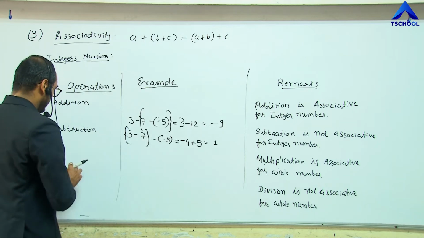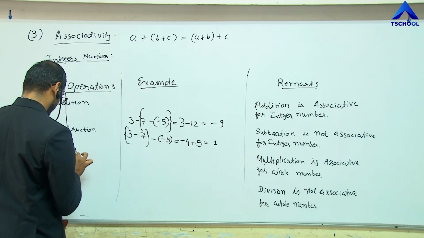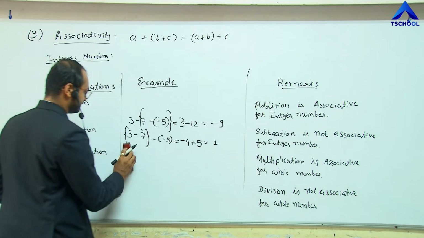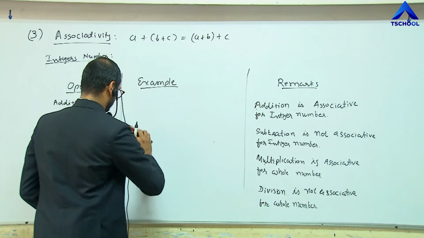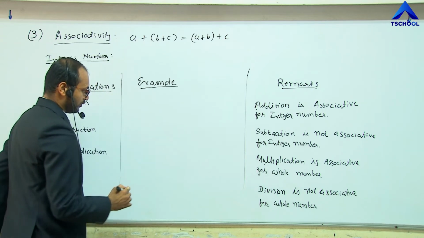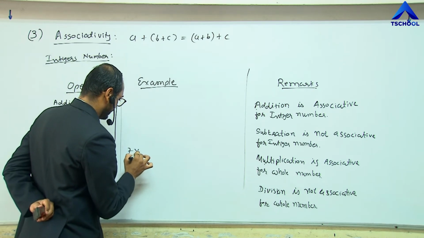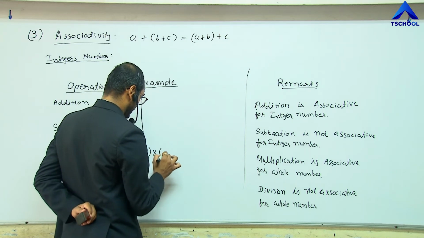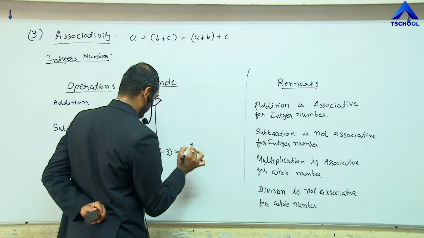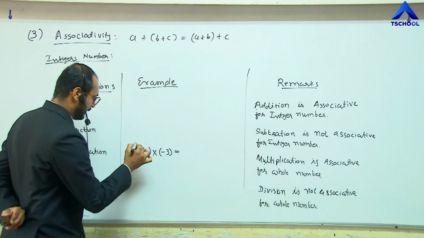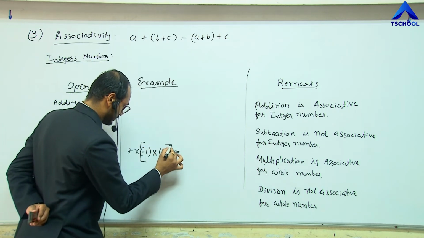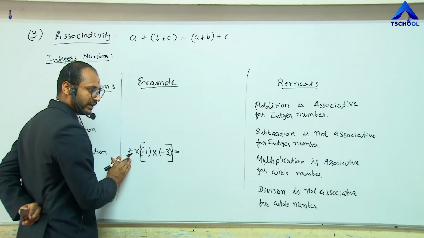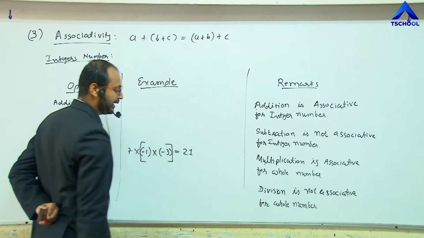In the same way, for multiplication, let me check it. For the multiplication process, 7 multiplied by minus 1 multiplied by minus 3. Now let me group these two first. Minus 1 multiplied by minus 3 gives plus 3, multiplied by 7 gives plus 21.